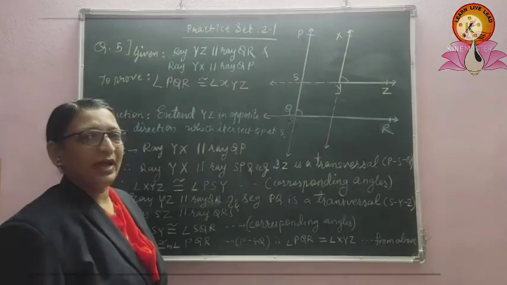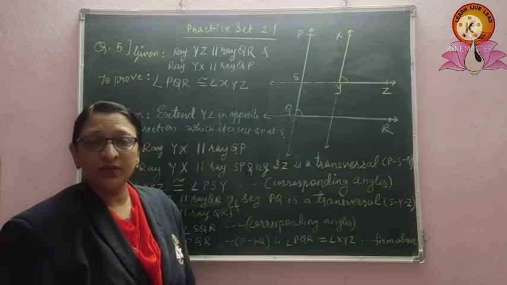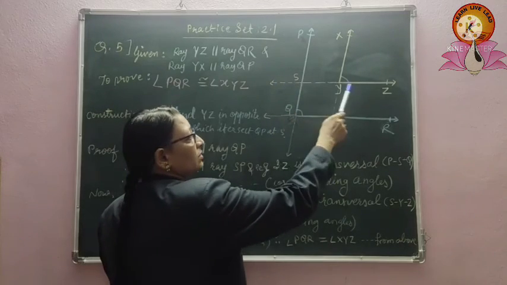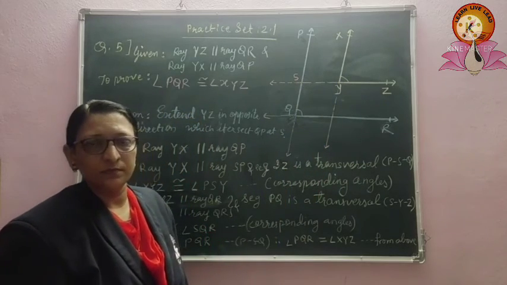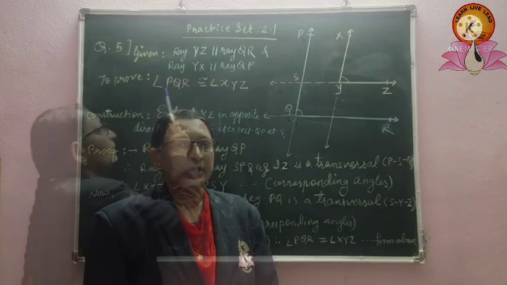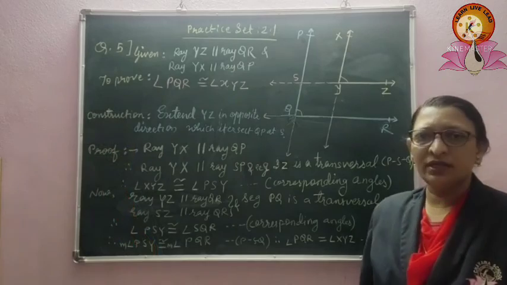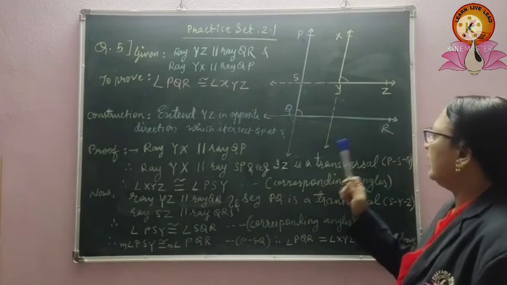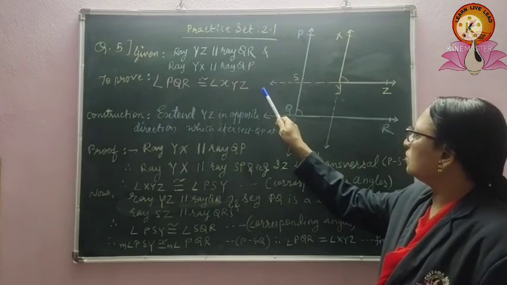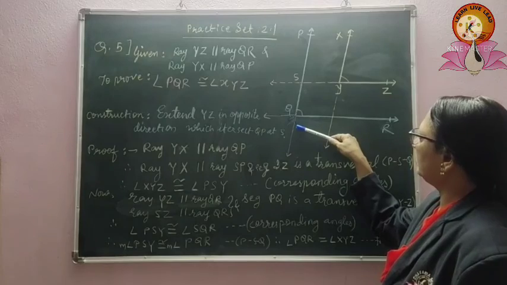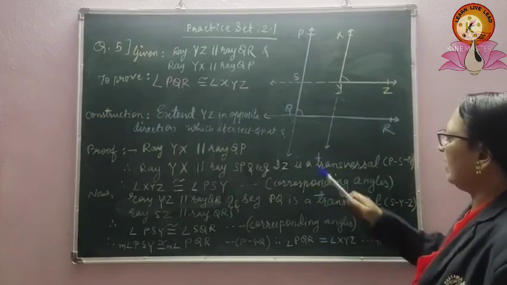In this, there are two angles XYZ and PQR in such a way that the sides of both the angles are parallel to each other. So we have to prove that angle PQR is congruent to angle XYZ. For this, we make a construction by extending the segment YZ in the opposite direction so that it will intersect the segment PQ at the point S. So the first step here we write in the proof.